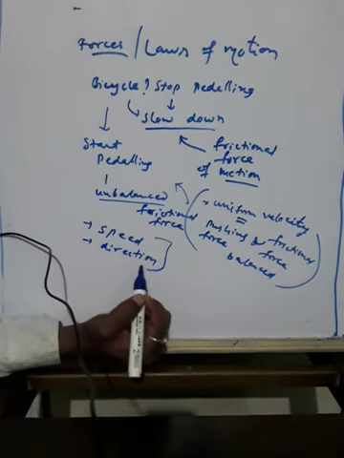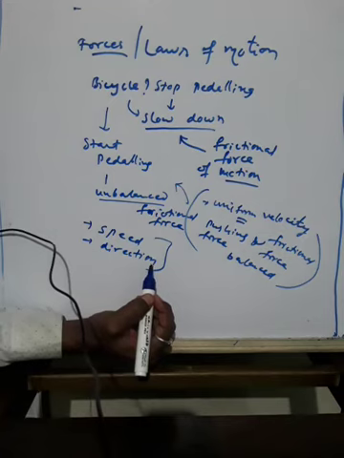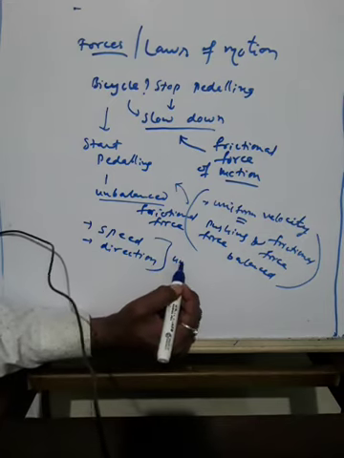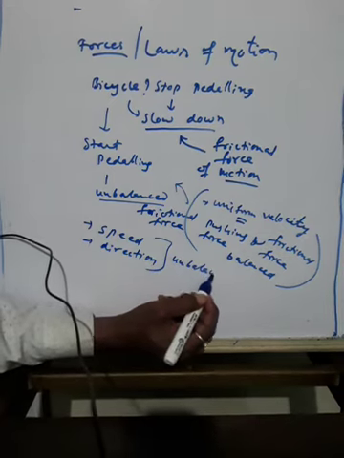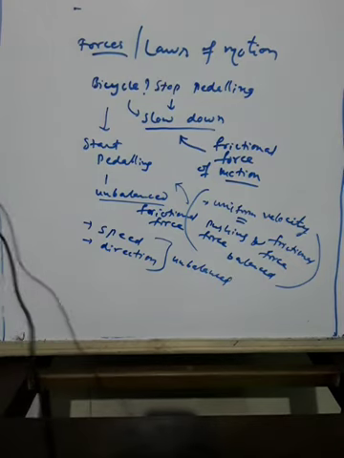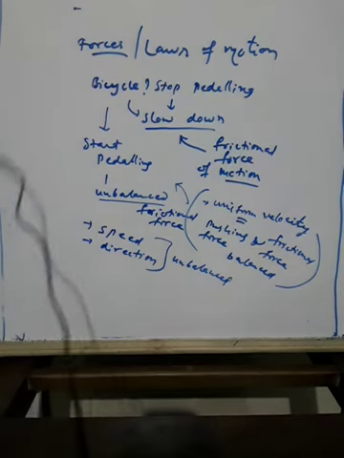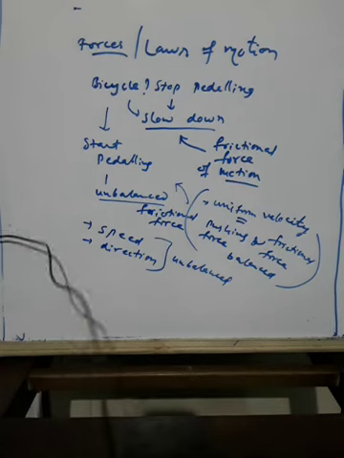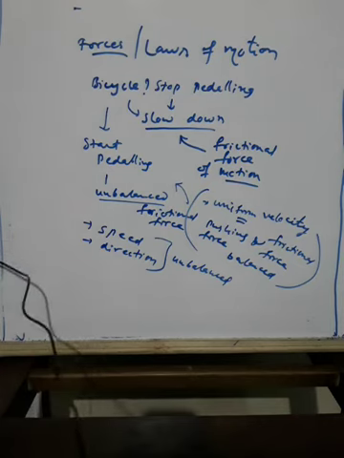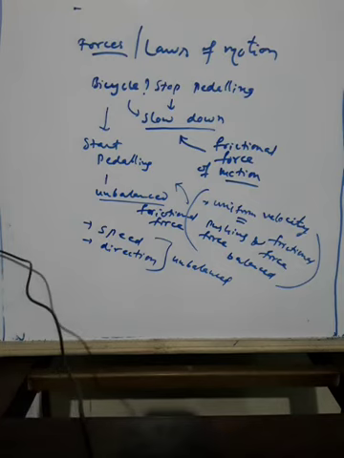If an unbalanced force is applied, then the speed may change or the direction of the bicycle may change. Thus, to accelerate the motion of an object, an unbalanced force is required.